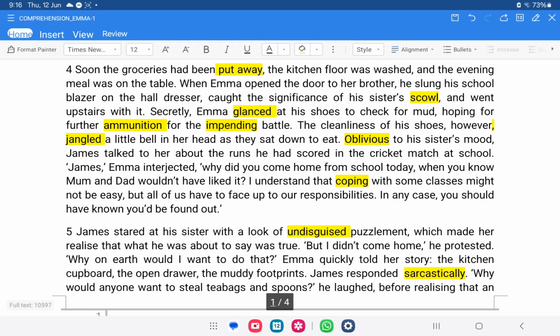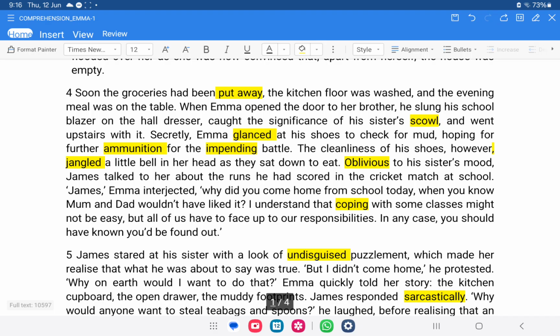Let's get back to paragraph number 4. This is paragraph number 4. Soon the groceries had been put up. When Emma opened the door to her brother, he slung his school blazer on the hall dresser, caught the significance of his sister's scowl, and went upstairs with it. Secretly, Emma glanced at his shoes to check for mud, hoping for further ammunition for the impending battle. The cleanliness of his shoes, however, jangled a little bell in her head as they sat down to eat, oblivious to his sister's mood. Now, from here, you will get your answer.